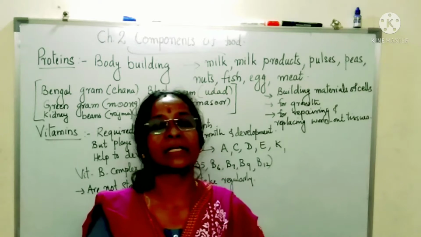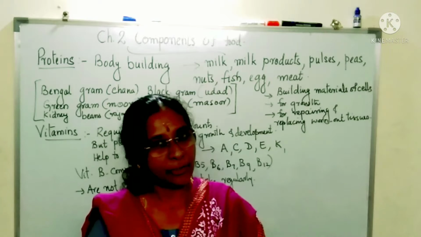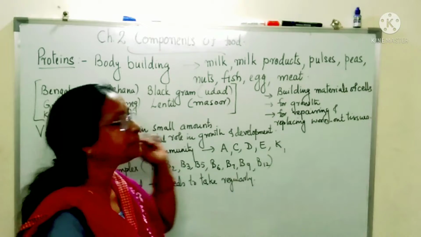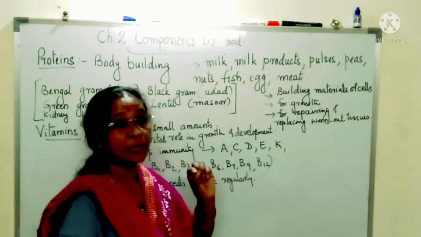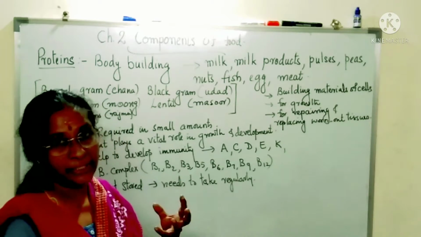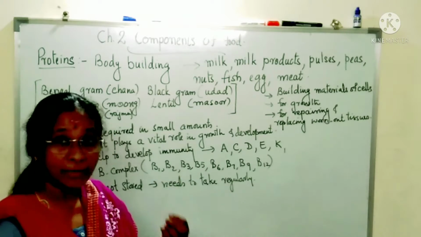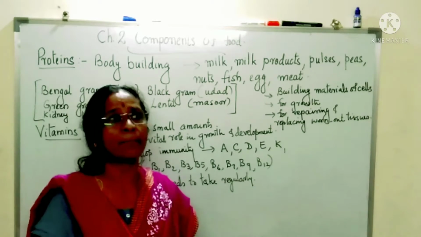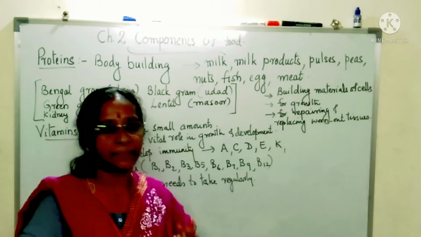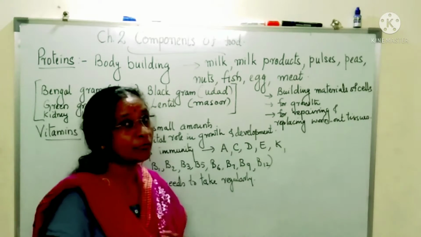Every day children of your age should take milk. Milk is one of the best sources of proteins. So try to take milk every day, and then also take all the pulses and peas. I will introduce you to some of the pulses and peas, even nuts. It's not compulsory that you should eat only badam. You can take groundnut every day. Take one small bowl full of groundnut. That is also very good for your health.